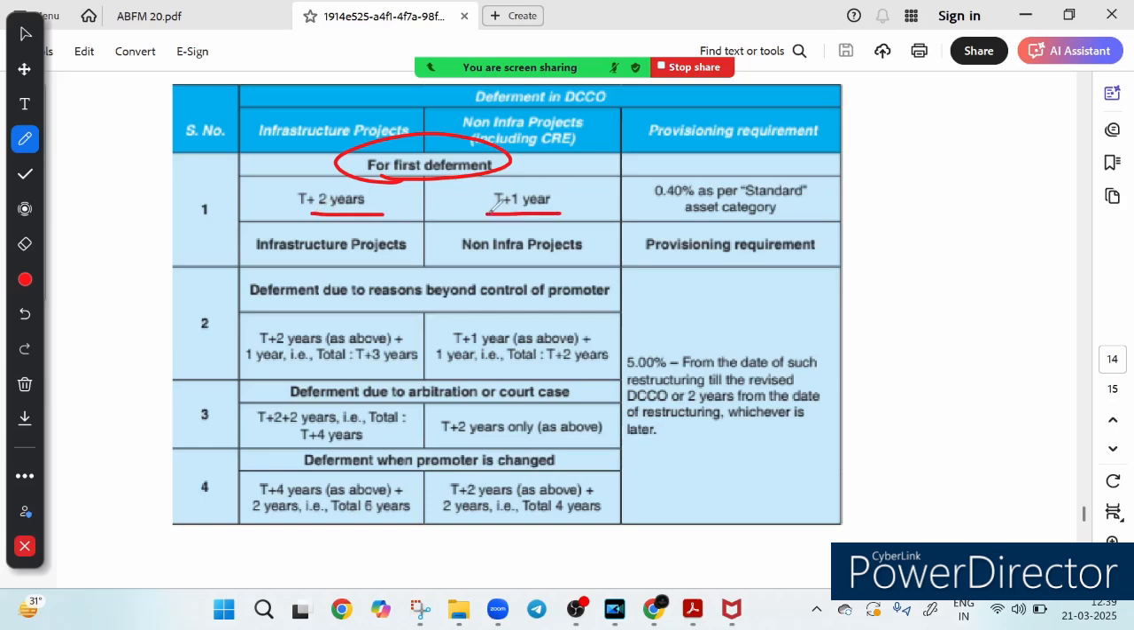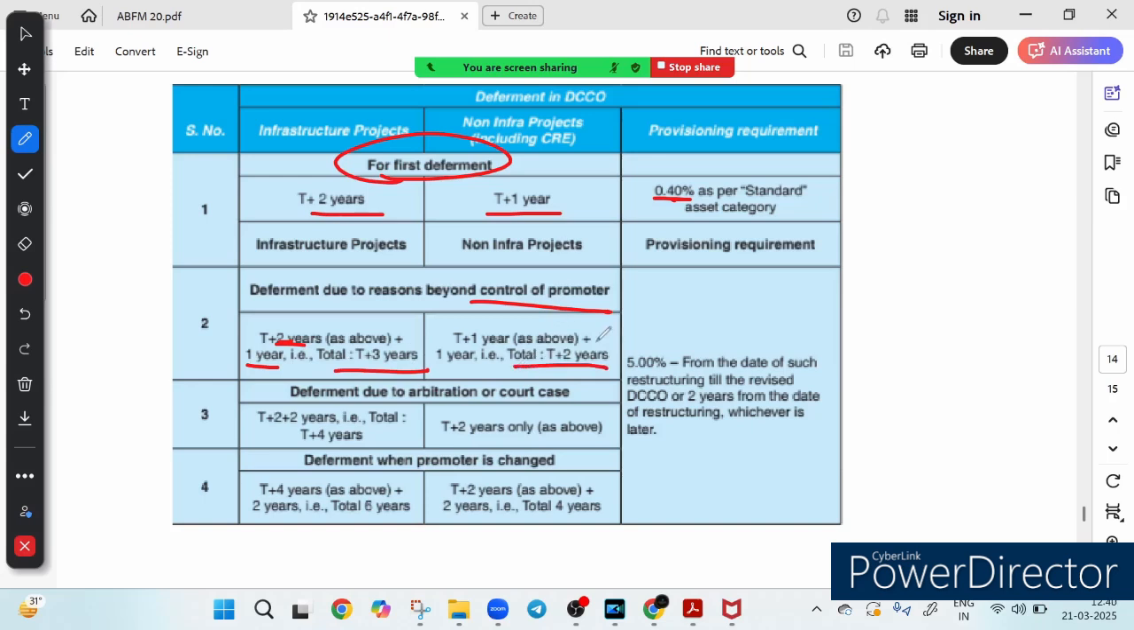And if it's a non-infra project, then 1 year is allowed. And these loans remain classified as a standard asset, and 0.40% provisioning will be done. Step number 2, deferment due to reasons beyond promoter control. If it is an infrastructure project, an extra 1 year is added, this means T plus 3 years. And if it is a non-infra project, then 1 year is added, that is T plus 2.